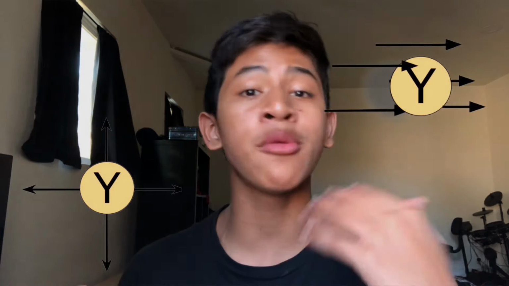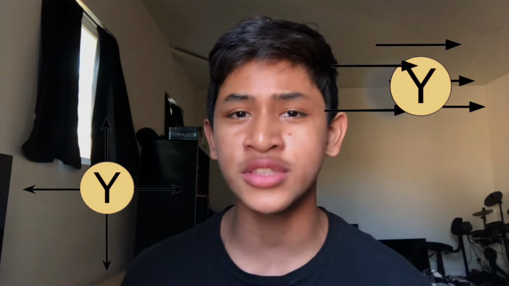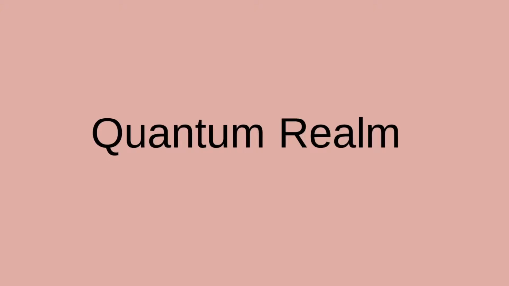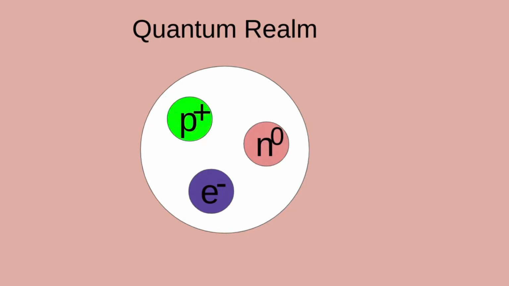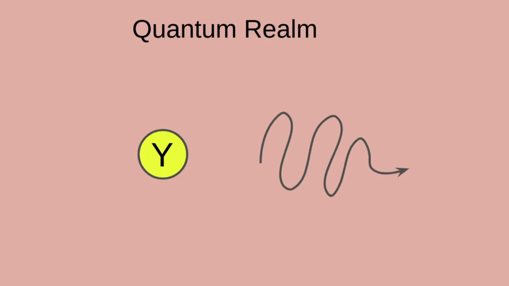Trade-offs are not just important in training or studying, but can play a much bigger role in how the world functions. The example I gave is similar to the Heisenberg uncertainty principle, which says we can't know a particle's position and momentum at the same time, so we have to choose either one. The uncertainty principle is part of quantum mechanics, a branch of physics that focuses on the quantum realm. The quantum realm consists of subatomic particles like protons, neutrons, and electrons, which are the basic building blocks of atoms, which behave like a particle and a wave at the same time.